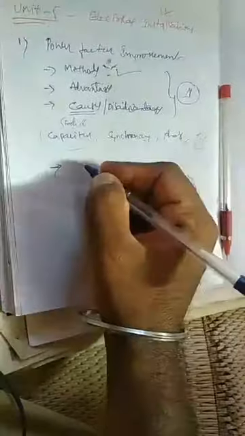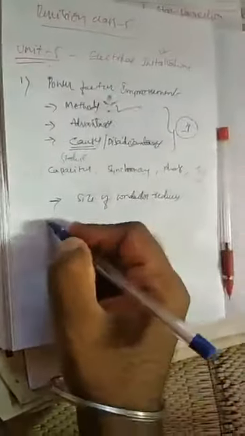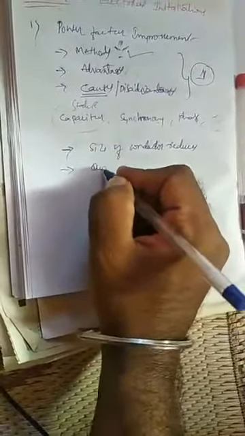Advantages, one more time I will tell you. If you improve the power factor, what happens? The size of the conductor decreases. Less size means less cost, hence you can save economically also. So this is one advantage. Then, if you improve the power factor, the quality of the power improves.